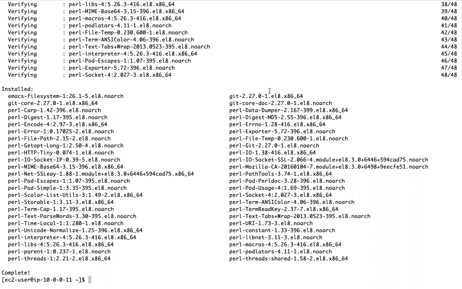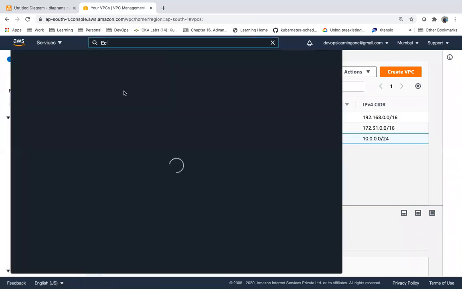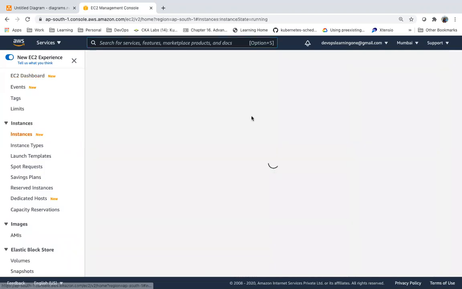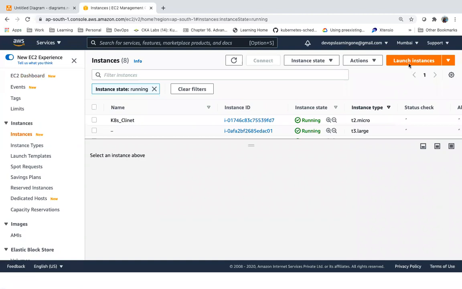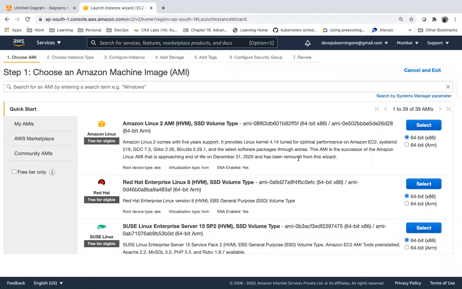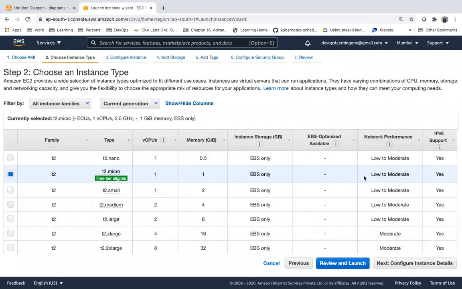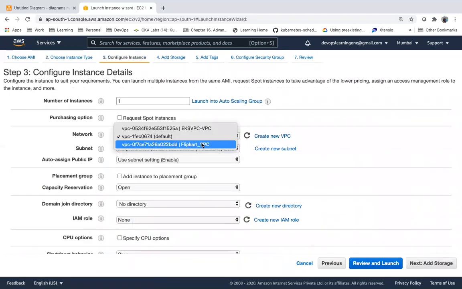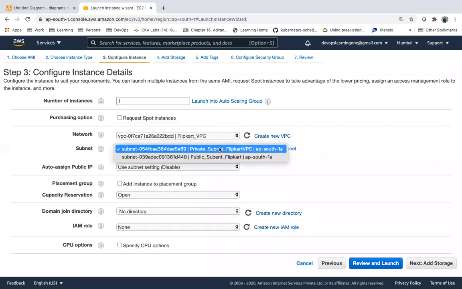Now let me create one more server in a private subnet. In this VPC, in a private subnet.